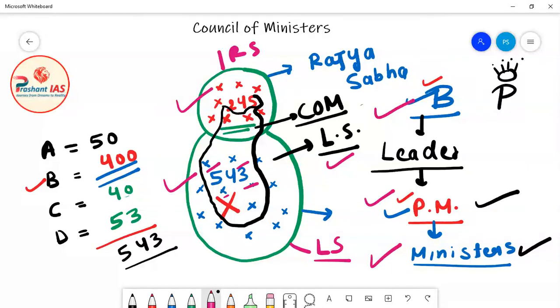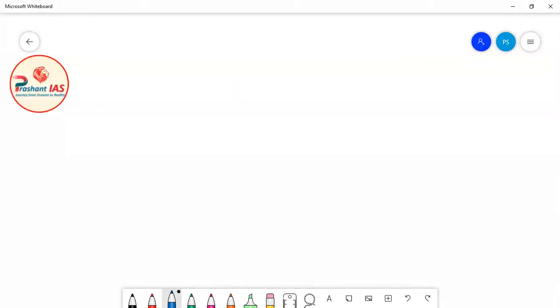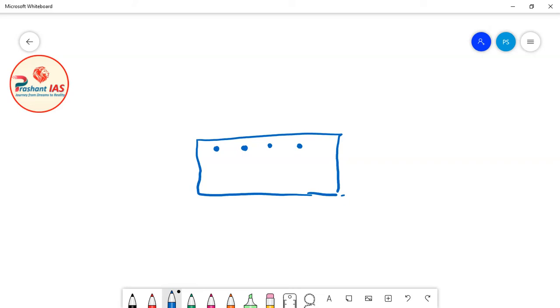Now friends, let's move further. Let's suppose this is the COM, the Council of Ministers, and these all are the ministers, the members of the Council of Ministers.